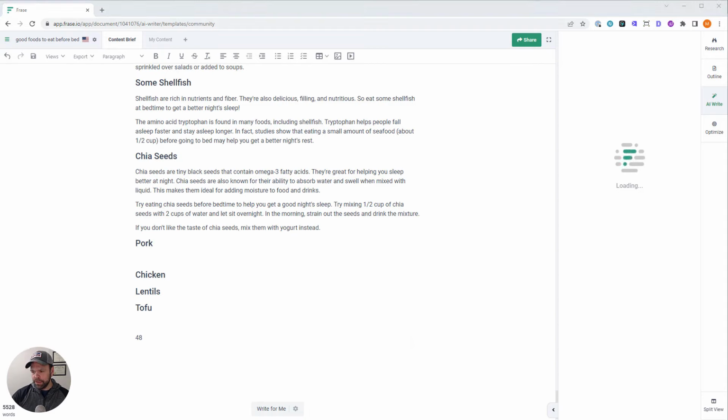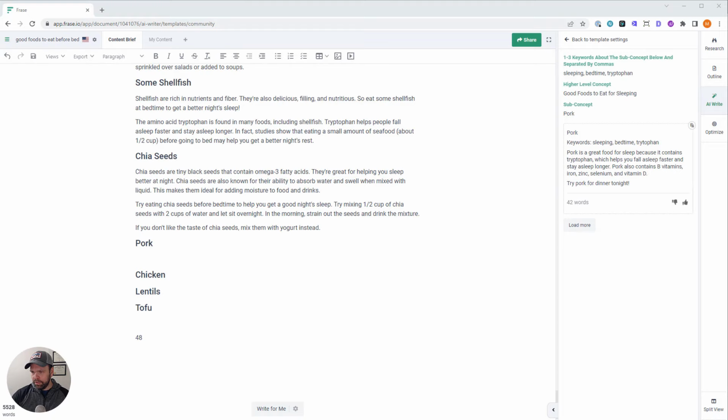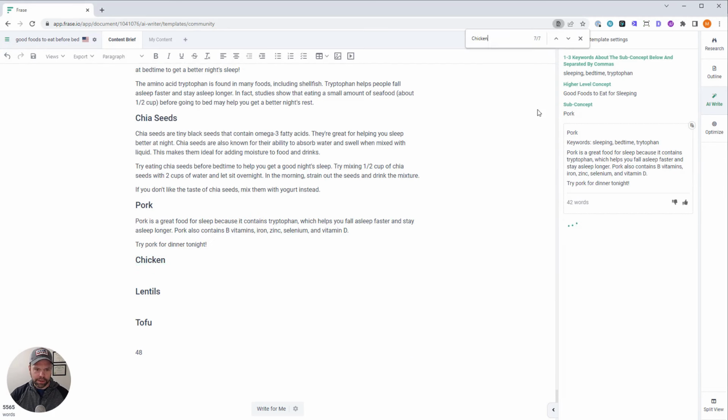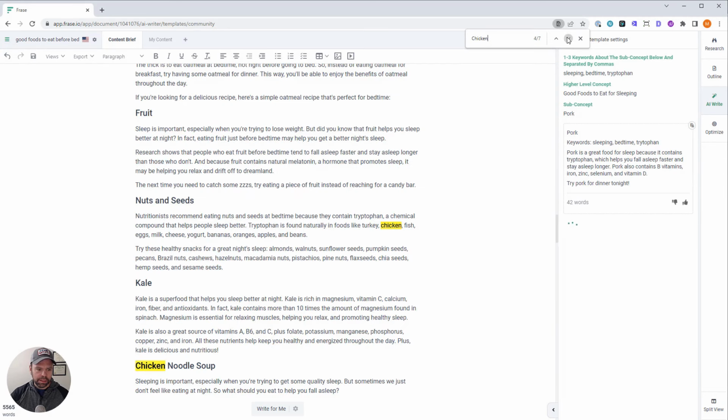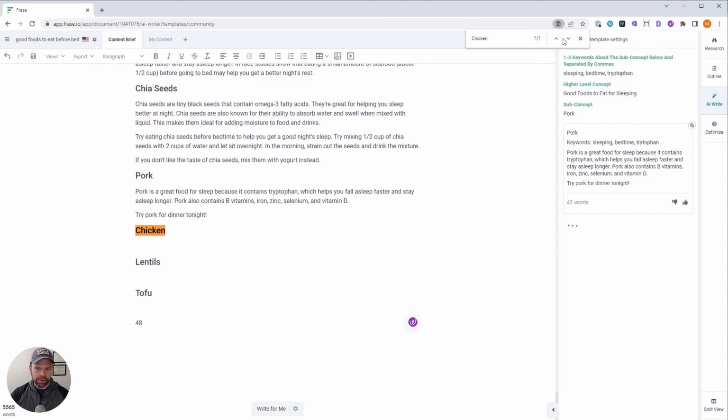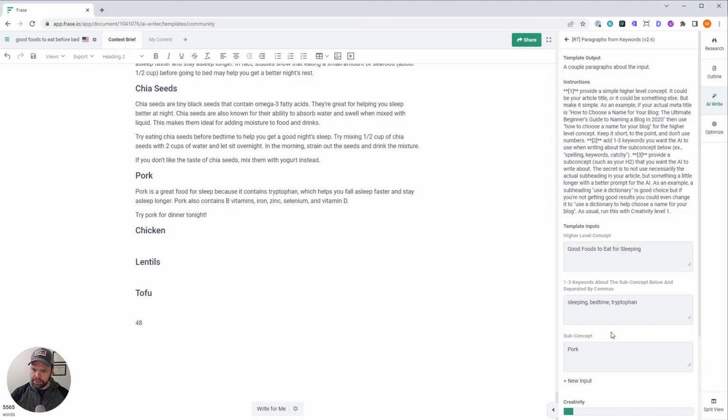Let's see what this result over here says. Does it say anything about pork? Tofu, eggs, chicken. Got a little bit. So I don't think I have chicken in here, do I? Chicken? No, I don't. Okay. All right, let's just leave it as is for the pork.